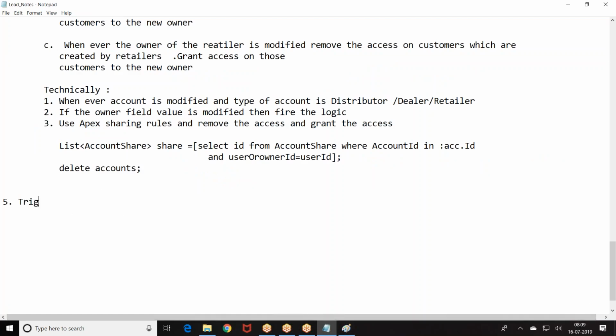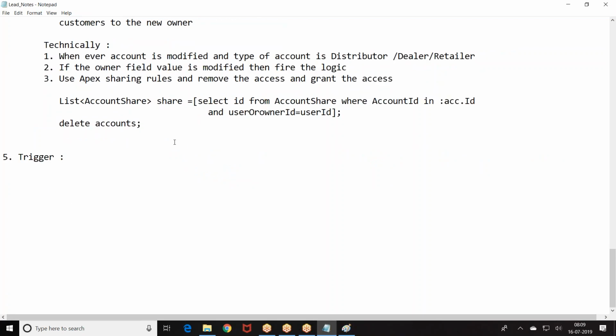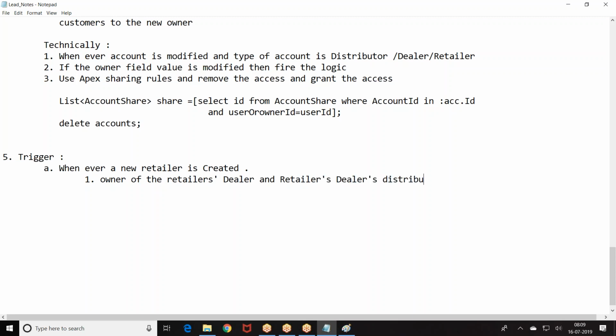Again, this is also implemented using a trigger only. Now the logic is: whenever a new retailer is created, the owner of the dealer and the dealer's distributor should be added as account team members.